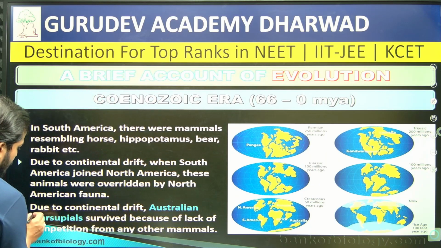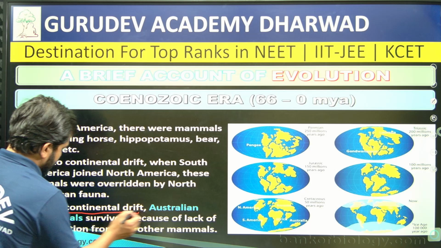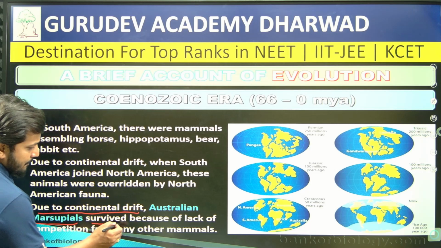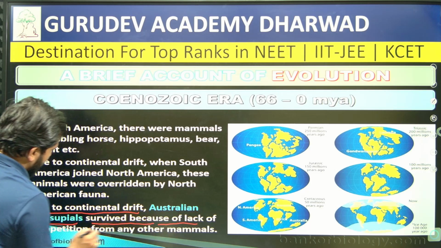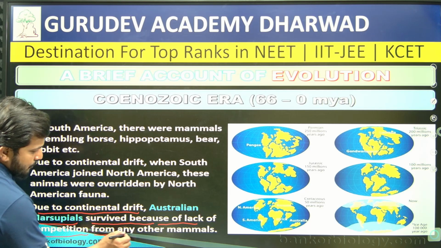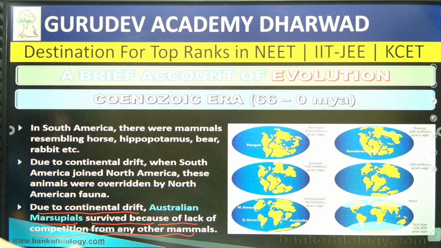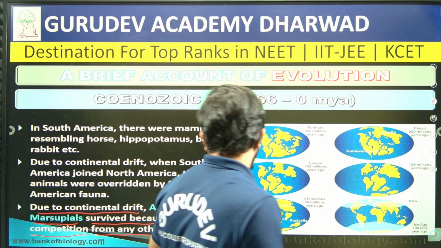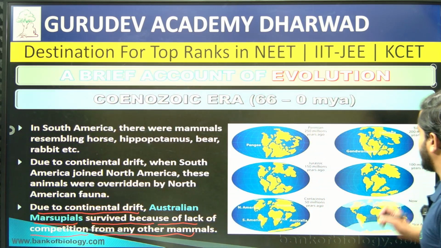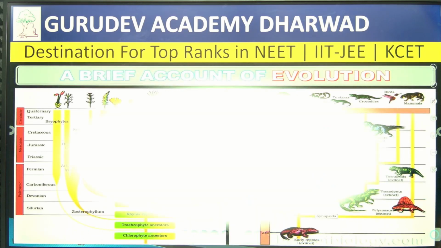Then you will find that due to the continental drift, Australian marsupials survived because of the lack of competition from any other mammals, right? Only they survived with respect to the continental drift, Australian marsupials, that is what you are going to find, right?